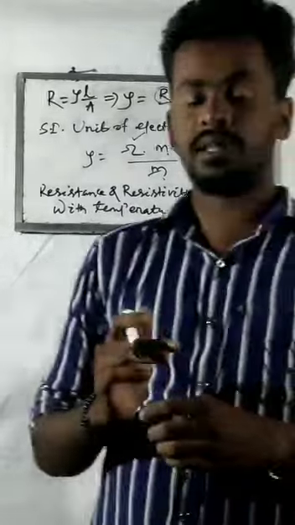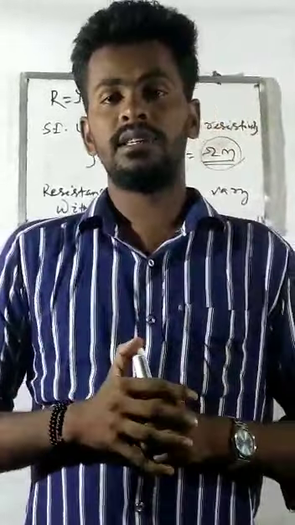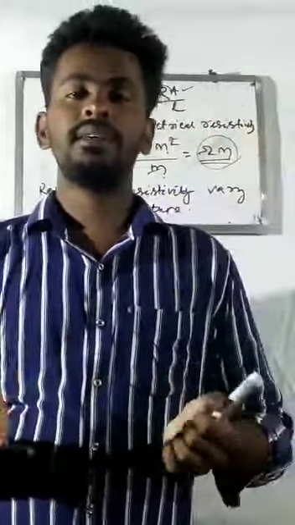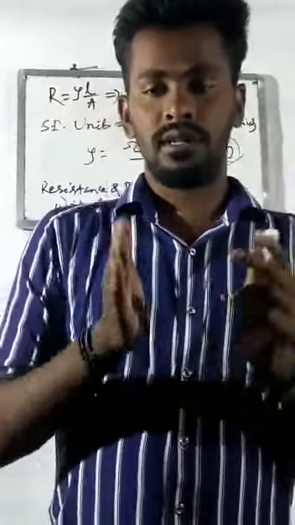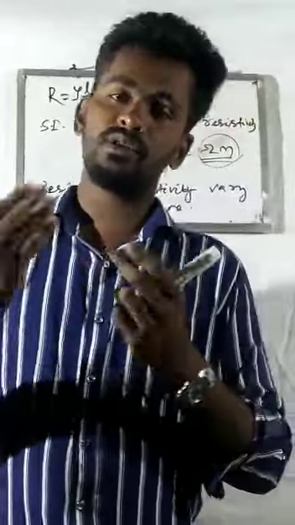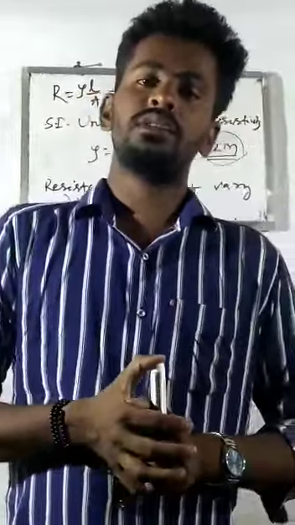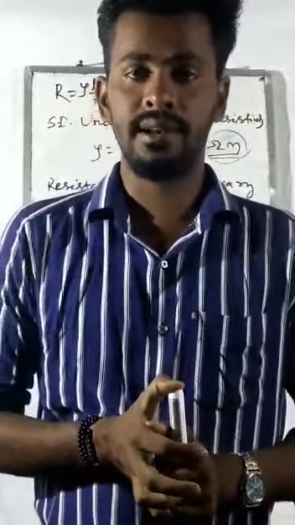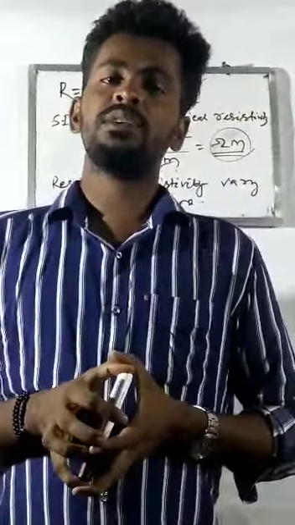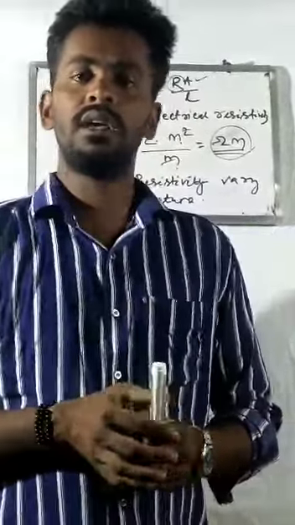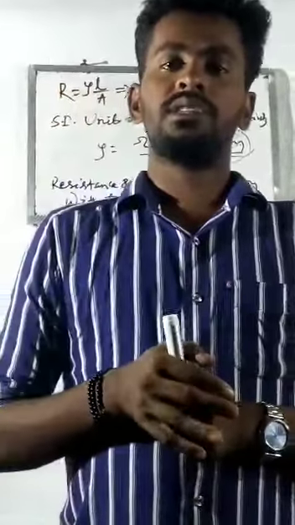And remember one thing, students: a material with low resistivity is a good conductor. If the resistivity is low, the material is a good conductor. If the resistivity is high, the material is a bad conductor. So the conductivity of a material increases with decrease in resistivity. Remember, this is a very important point. This type of question always comes in NCERT.